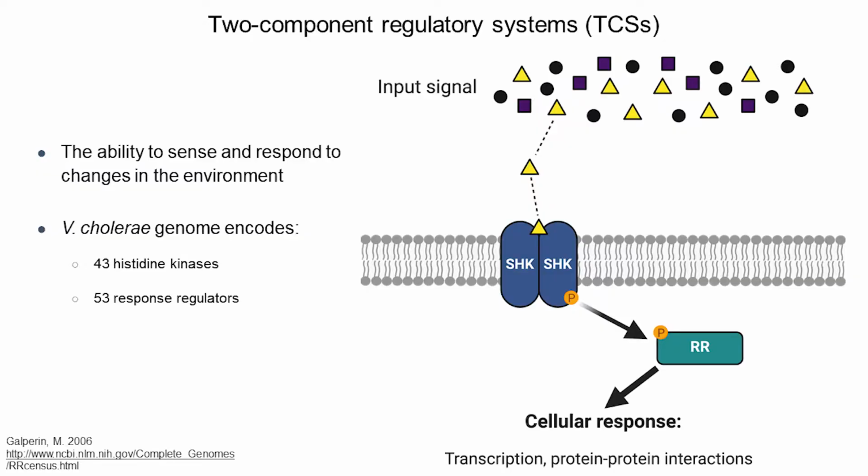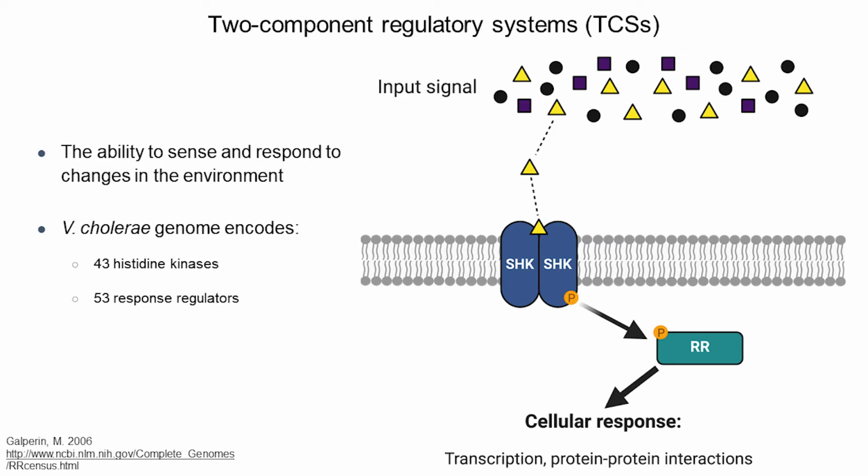yellow. Now, biofilm formation in Vibrio cholerae is a complex process, and so it must be tightly regulated. One tool used for this are two-component regulatory systems, or TCS. TCS allow bacteria to sense and respond to changes in the environment. In response to the presence of a relevant input signal, a sensing protein is activated, which then activates a response regulator protein, which can go about eliciting an appropriate cellular response.